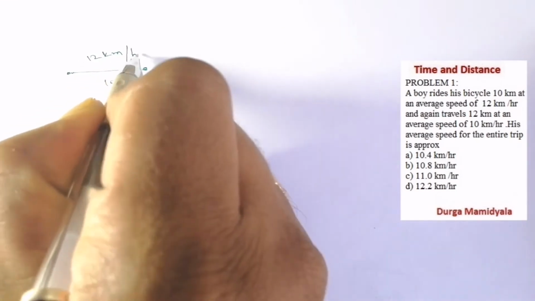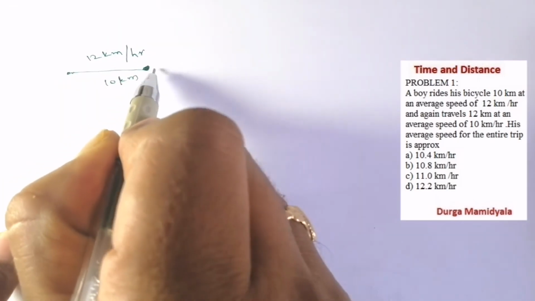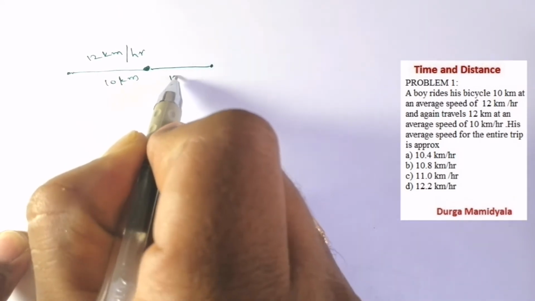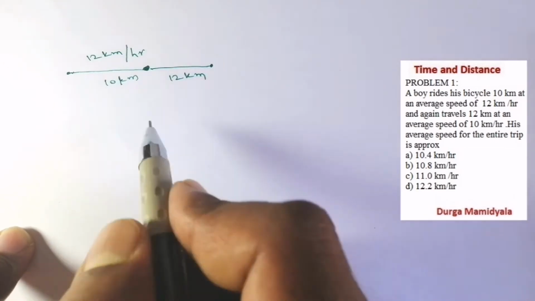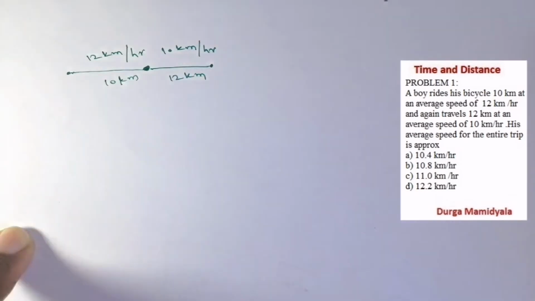And again he travels 12 kilometers at an average speed of 10 kilometer per hour. Now what they have asked is the average speed for the entire trip, approximately.